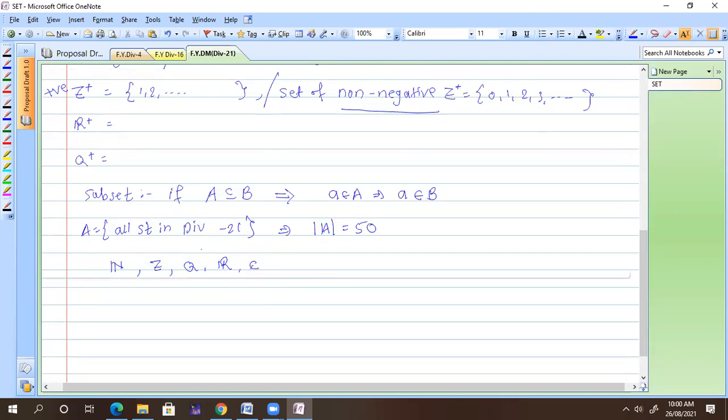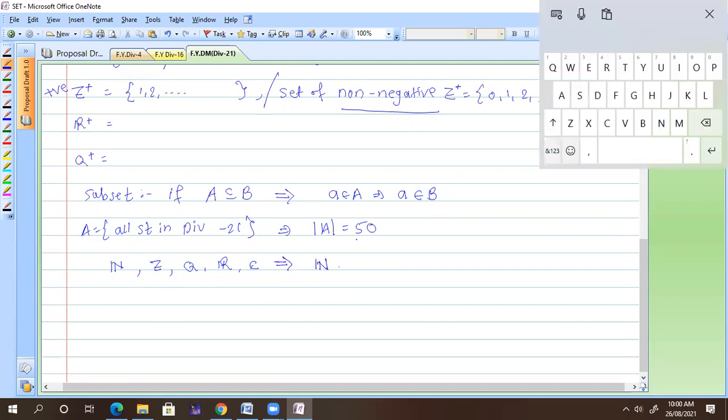So can I write down the same thing in this way? Natural number is a subset of Z. Z is a subset of Q. Q is a subset of real numbers, and real number is a subset of complex number. This is called a subset relation. Clean and clear?